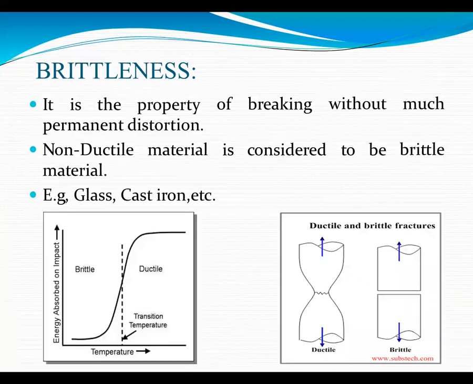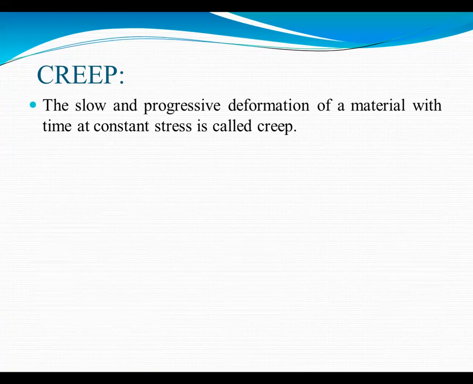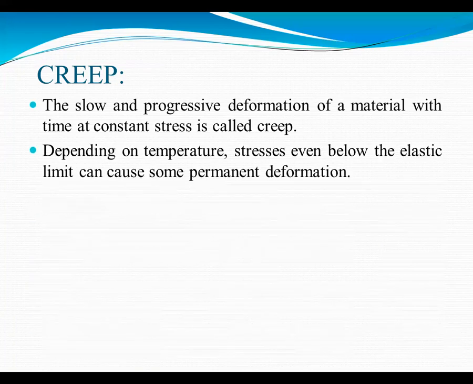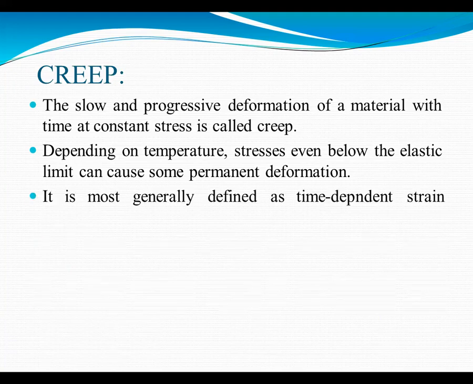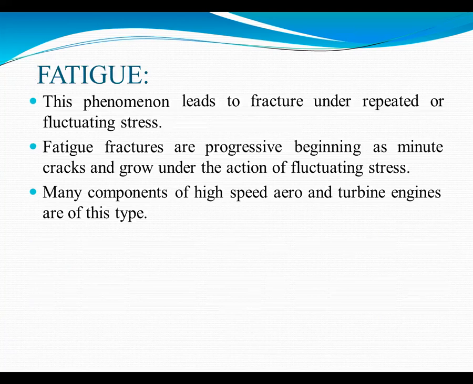Next property is brittleness. It is the property of breaking without much permanent deformation or distortion. A non-ductile material is considered to be a brittle material, example glass, cast iron, etc. Creep. What is creep? The slow and progressive deformation of a material with time at constant stress is called creep. Depending on the temperature, stress, even below the elastic limit, can cause some permanent deformation. It is most generally defined as time-dependent strain occurring under stress. Now you can see here.